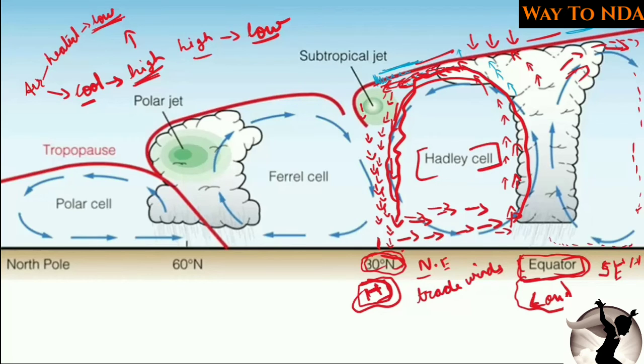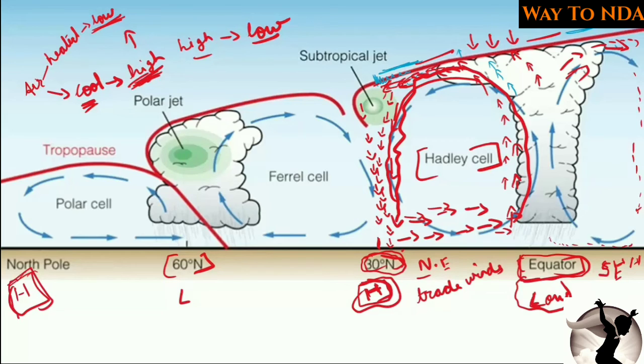Now again, if you go towards the pole, you will find that at the poles the pressure is high. Why? Because the air in the poles is very cool, and we know that when the air is cool, it is heavy and the pressure is high. But at the 60-degree north you will find that the pressure is low. So in the North Pole the pressure is high.